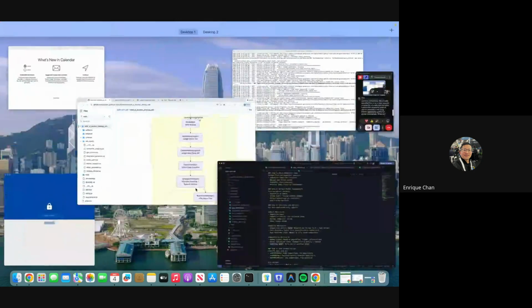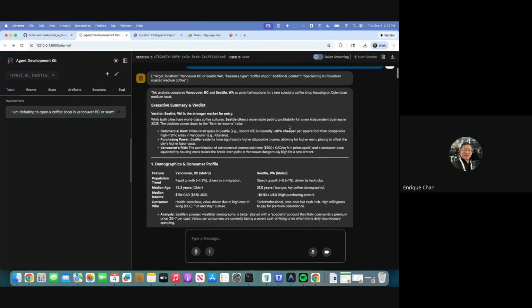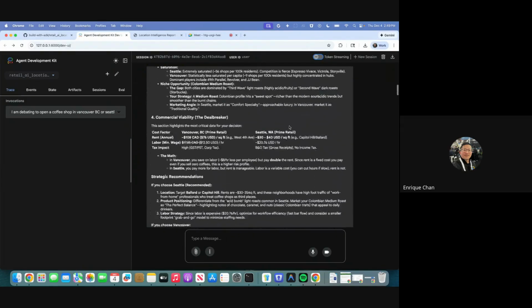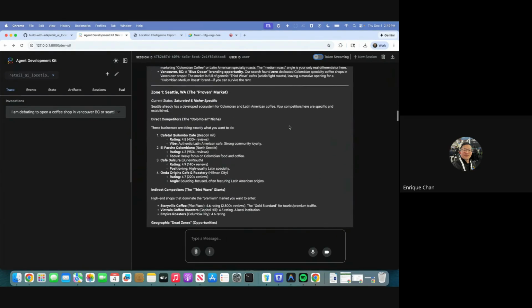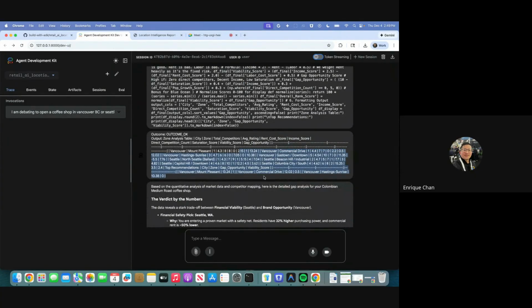When we spin up the agent here, I'm going to give it an example to compare opening a coffee shop between Vancouver, BC and Seattle, Washington, specifying additional context as to what I wanted it to open. It goes into each of the agents and ultimately it calculates the gap analysis by writing Python code as seen here, and then finally calculating the pandas data frame.